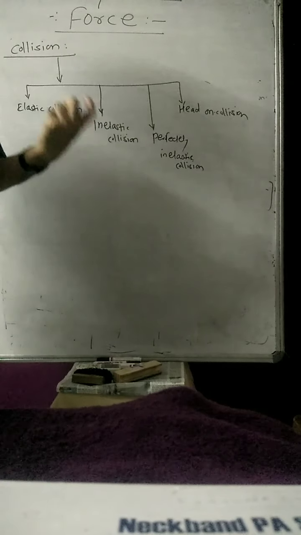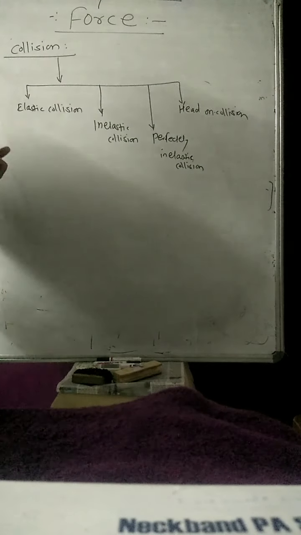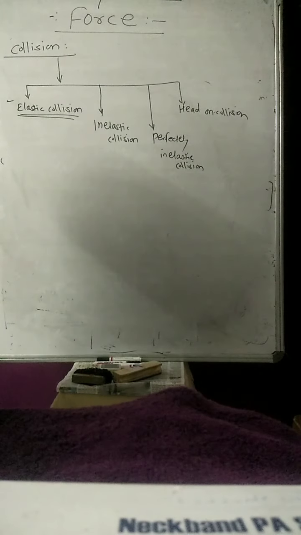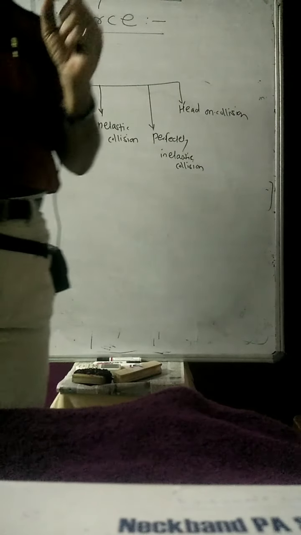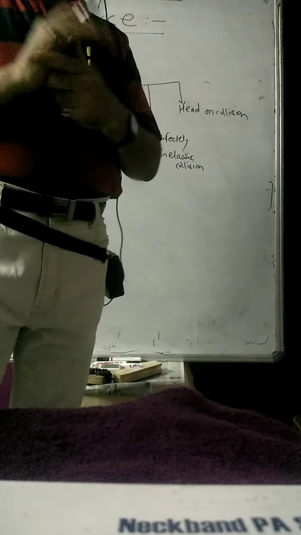What happens exactly in each and every collision? Talking about the elastic collision: it is the collision in which there is no loss of kinetic energy when two or more bodies collide with each other.